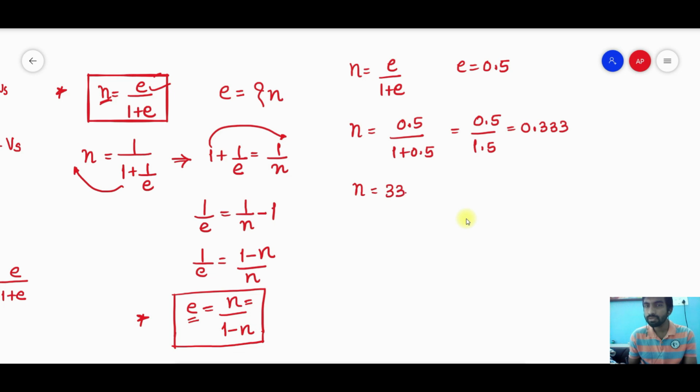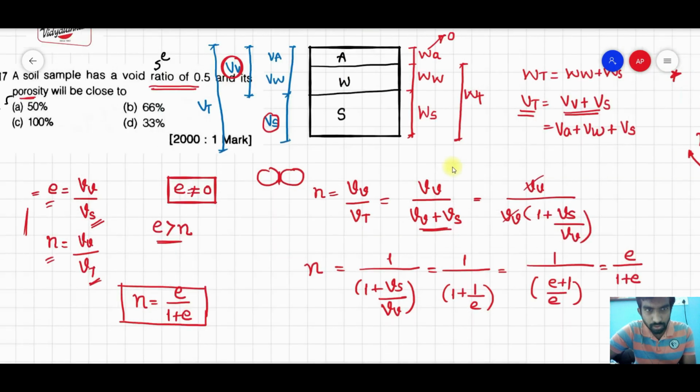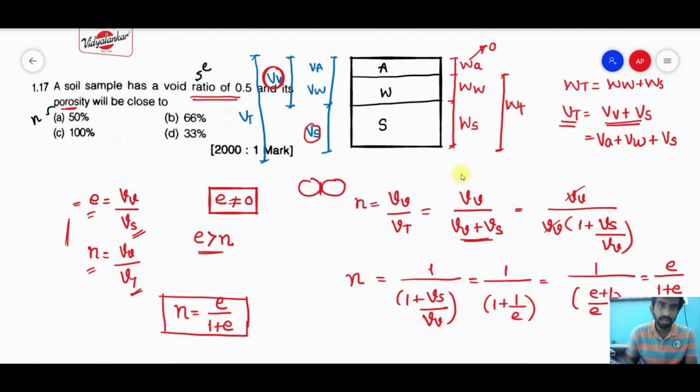So it is almost equal to 33.33%, and with the options it will be 33%. So if you see the options, option D will be the closest option. This is the way to define the porosity and the void ratio with this relation.